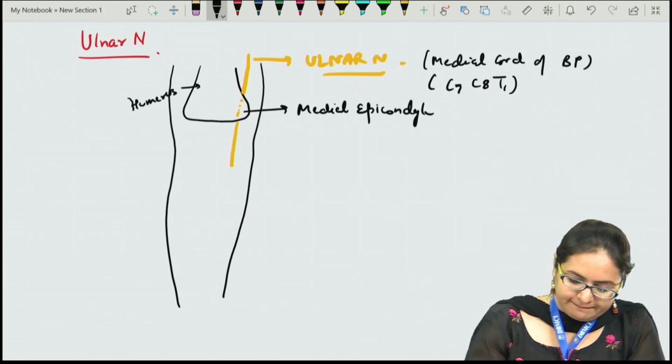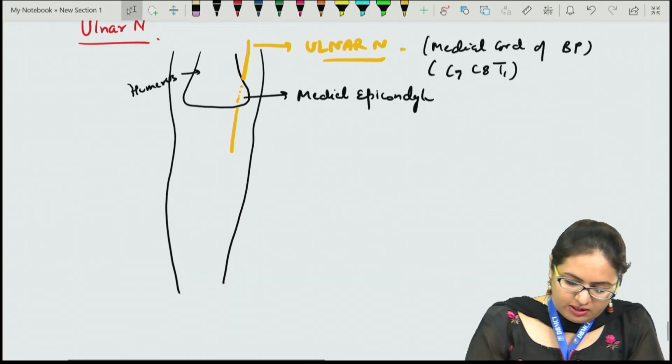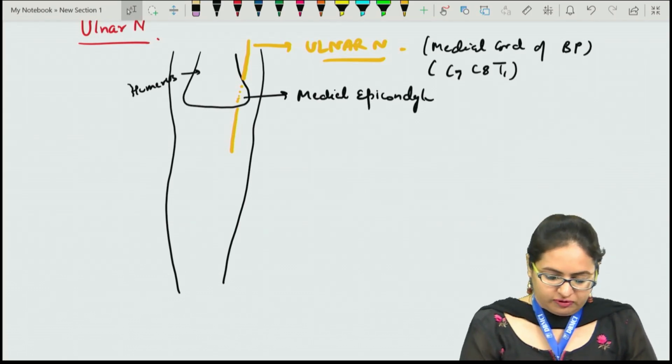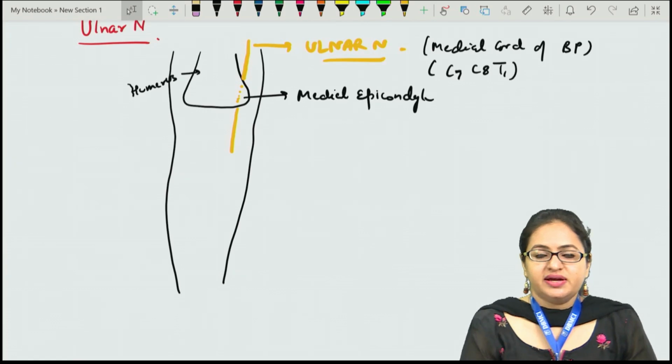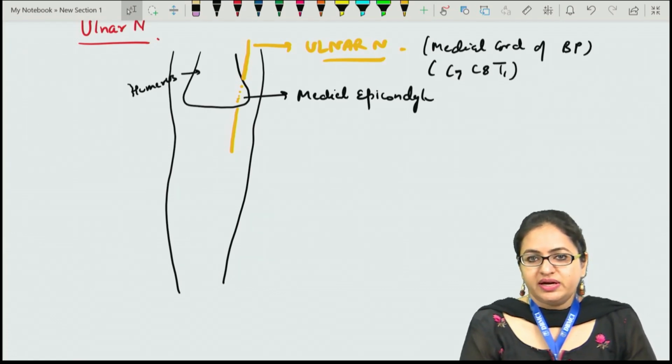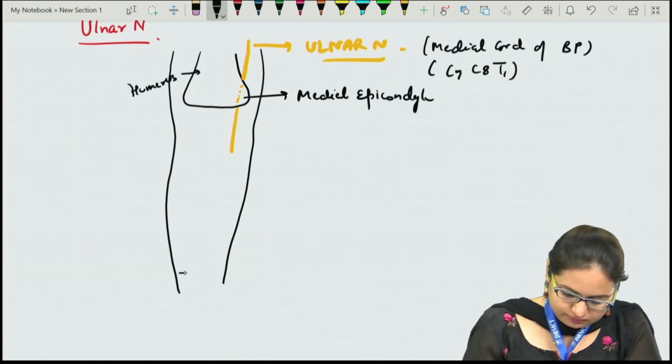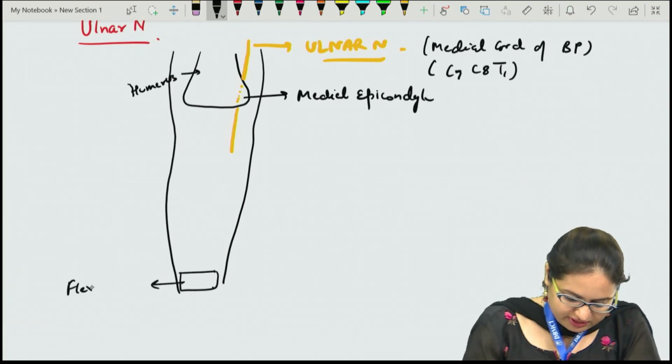Now as it reaches the forearm, it passes between the two heads of the flexor carpi ulnaris, and it forms a kind of cubital tunnel there. If the nerve is compressed there, we use the term cubital tunnel syndrome. At the wrist, we have the flexor retinaculum.